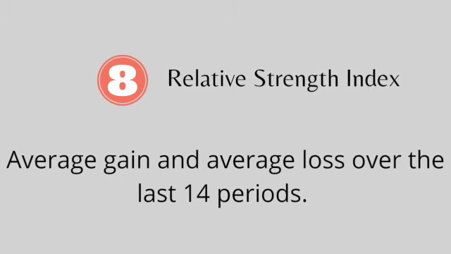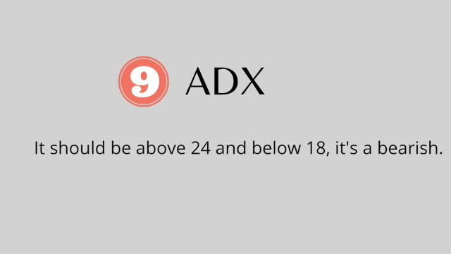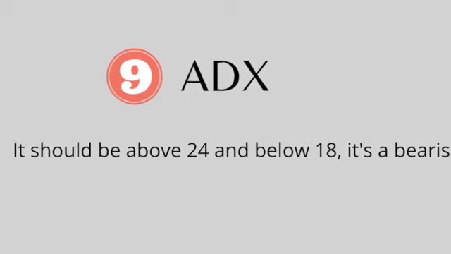Eighth is RSI, relative strength index. RSI below 40 is bearish, and RSI above 60 we can say is a bullish trend. Along with the RSI you have to see other indicators as well. Ninth is ADX, average directional movement index. ADX should be 24 plus, and if you see ADX below 18 in any stock, it will be more beneficial for you to ignore that stock, because below that ADX it will be a bearish trend.